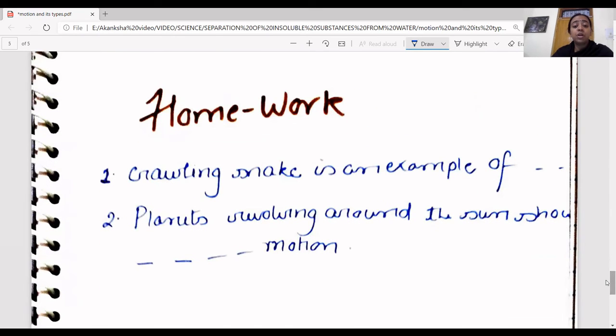Now this is homework. I'll give you 5 minutes to think about the answers to these questions, and then I will let you know the answers here itself. Think about the answers in your mind. The first question: a crawling snake is an example of what? The second: planets revolving around the Sun.